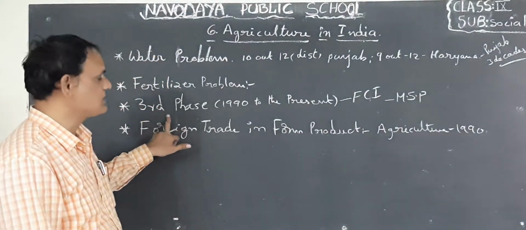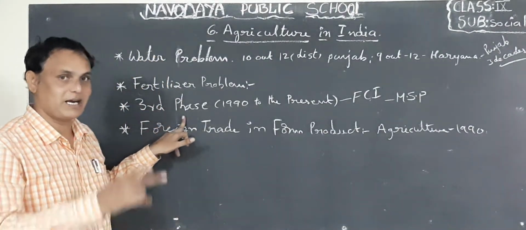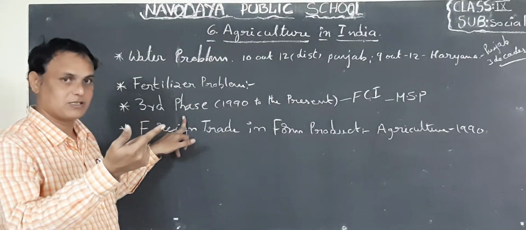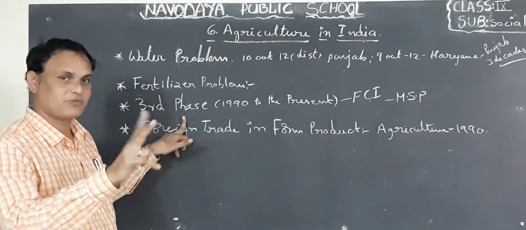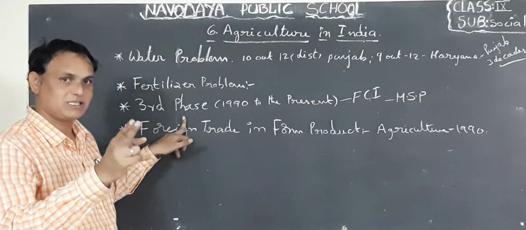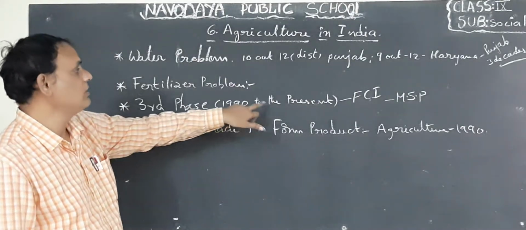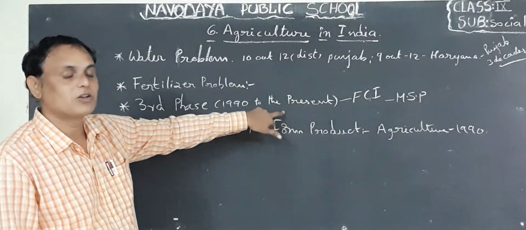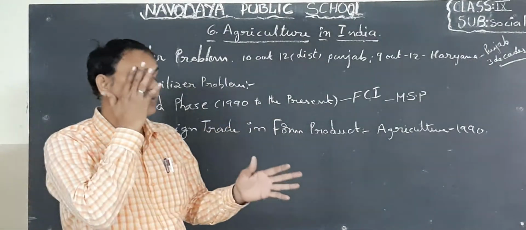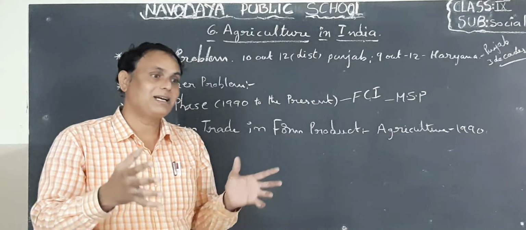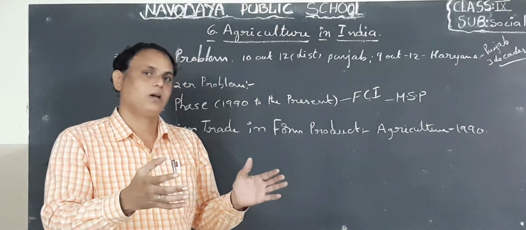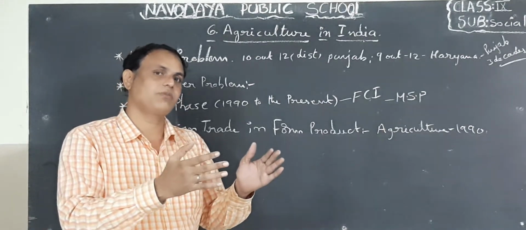Next one, third page. So what about the third page? I said first page and the second page. Okay, children. After independence, first page. Next, up to 1965, second page. Next one here, 1992 to present. This is called the third phase. So in this third phase, what did we do? Actually, we constructed FCI. FCI means Food Corporation of India.